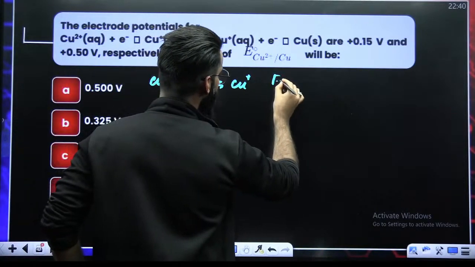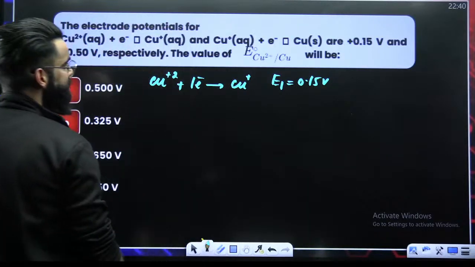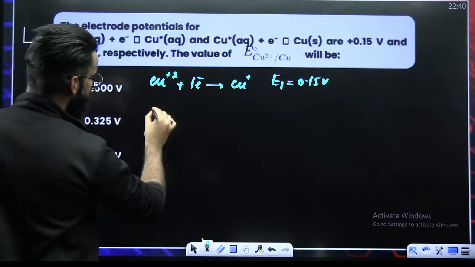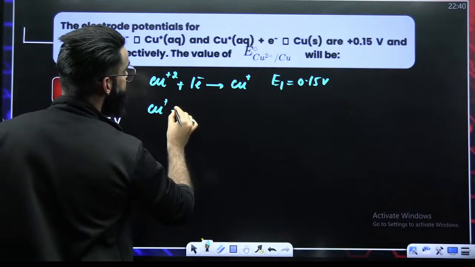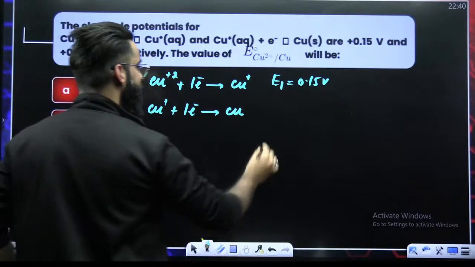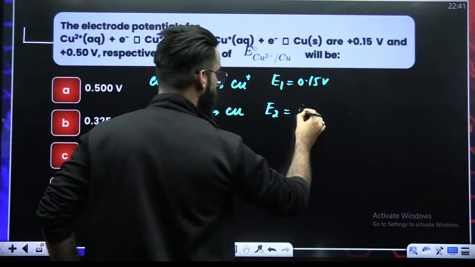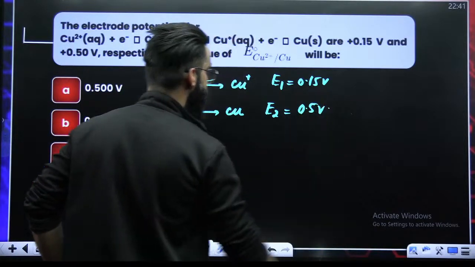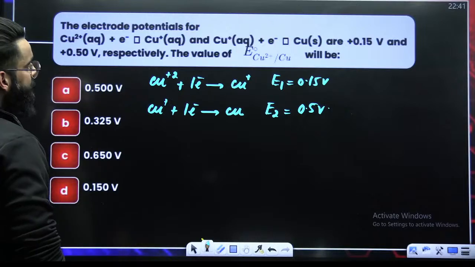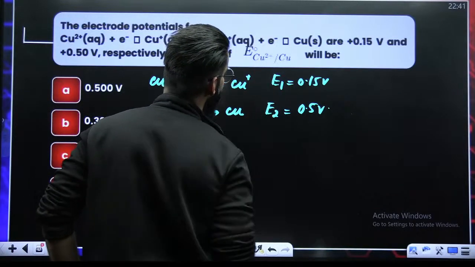Its E value is given to me as 0.15 volt. Second reaction, Cu+ plus 1 electron gives me Cu. Its E value is given to me as 0.5 volt. I have to calculate the E naught for Cu2+ giving Cu.